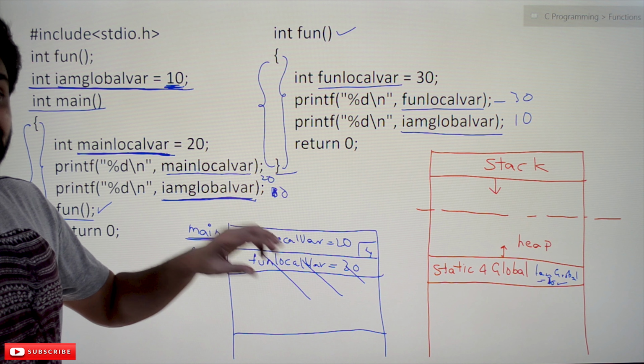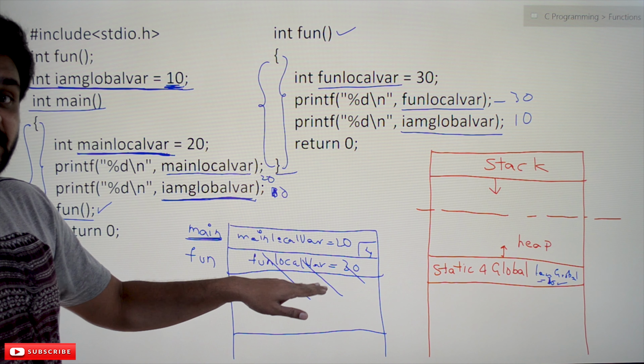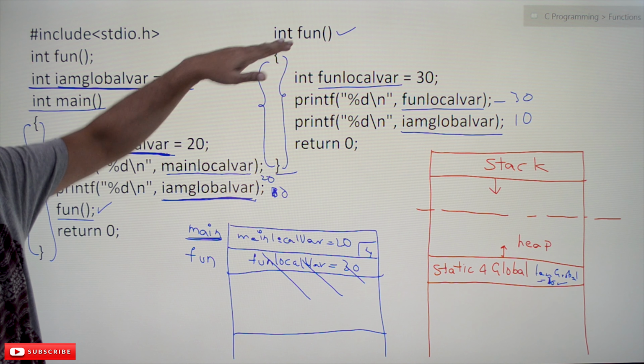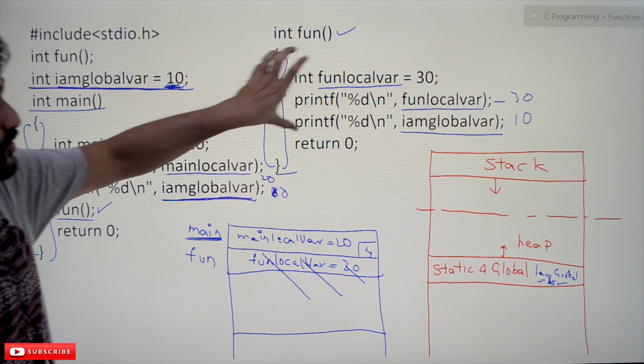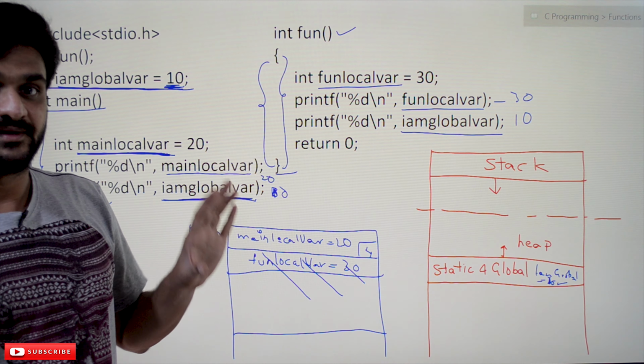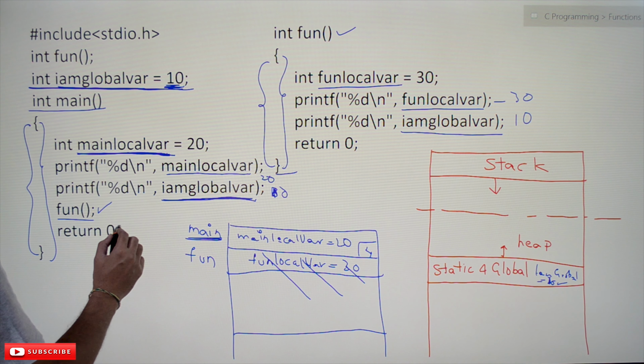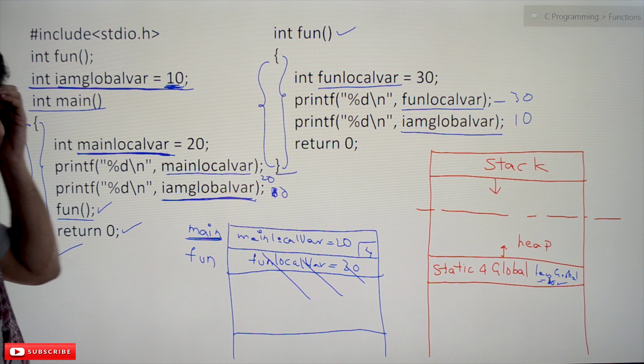Okay, that is the reason why local variables are local to their memory, local to their scope. So within this block scope only these variables can be accessed. Please try to get that point. And after that we are going to return this function, and we are going to come out of this.